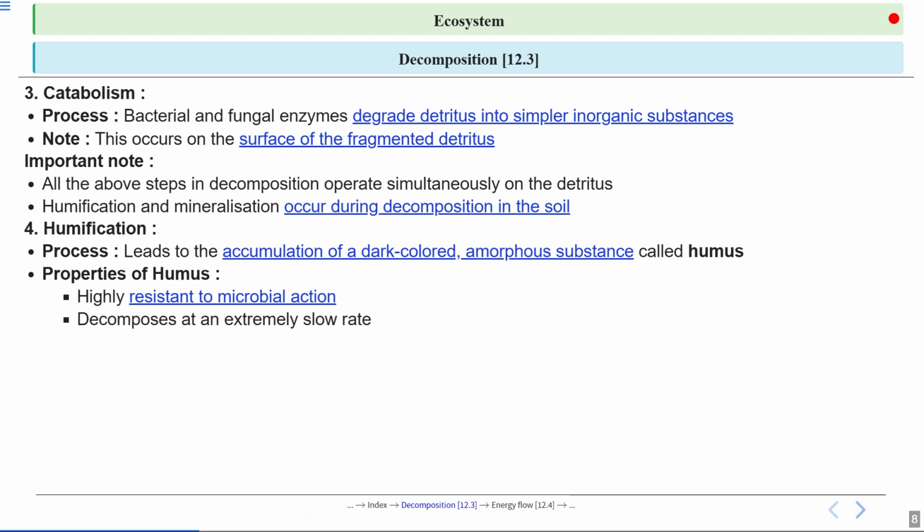Okay, so humus decomposes at a very slow rate. That's why the soil fertility is maintained for a long time, because the nutrients remain in the soil for a longer time. Humus is like a stable reservoir of nutrients for the plants.